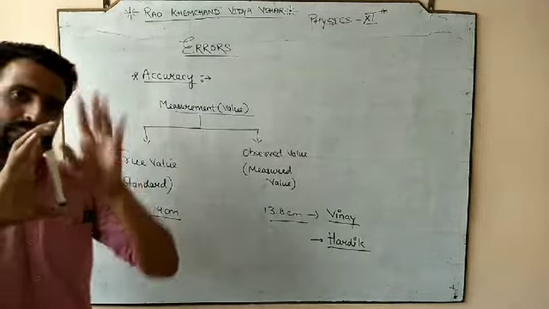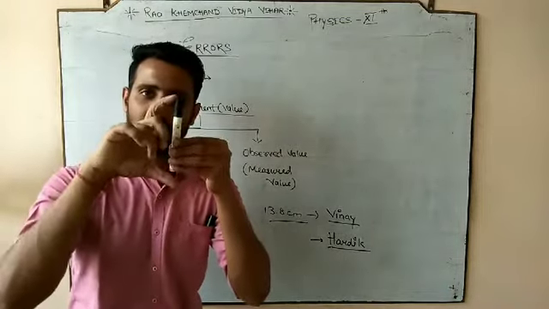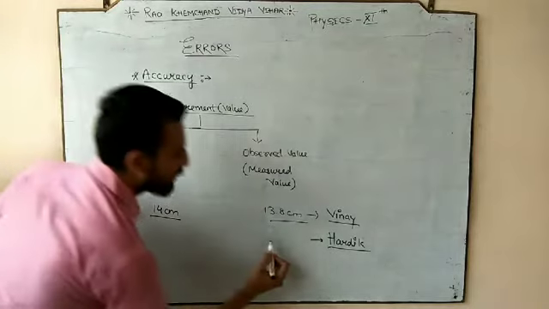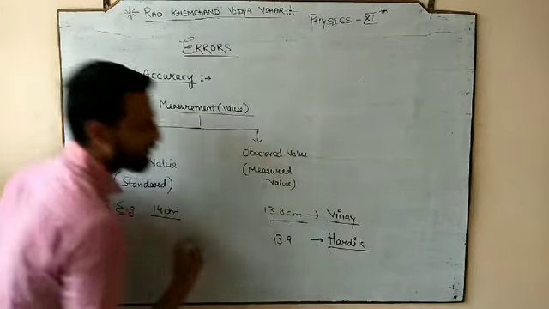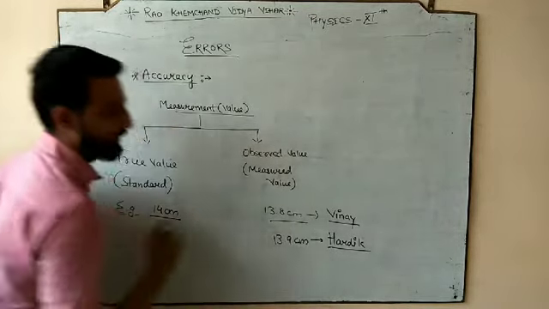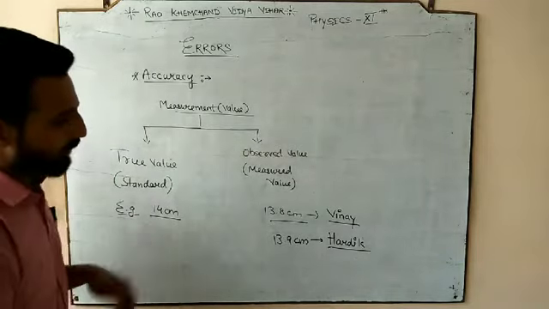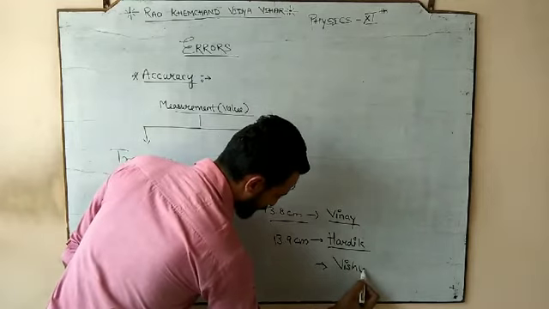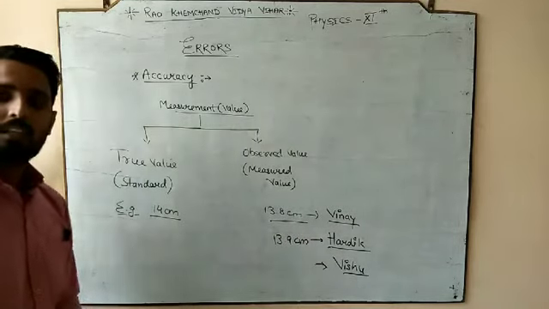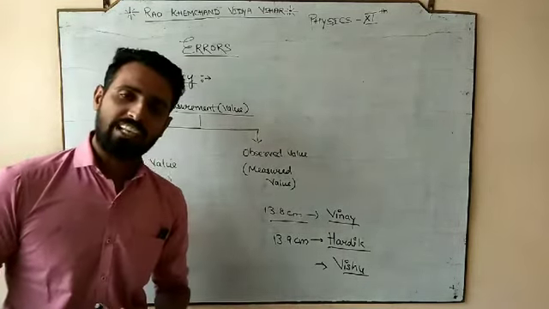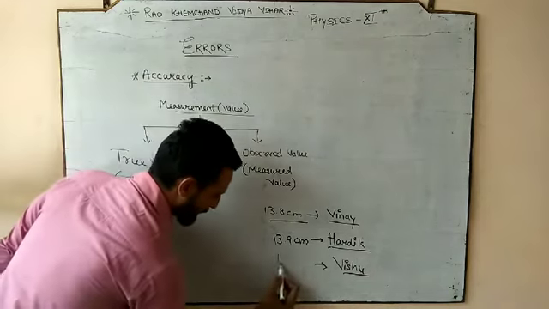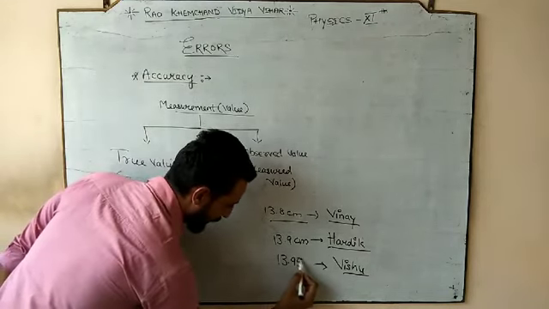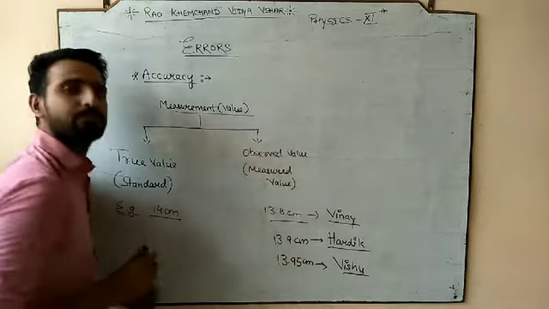Means he compared that length of the marker with the scale, and he gave me a value, and Hardik gave me the value 13.9 centimeter. Done. There is one more student के बारे में बात और कर लेते हैं. Let's talk about the Vishu Sharma ji. So Vishu also performed the experiment and Vishu gave us the value of 13.95 centimeter.